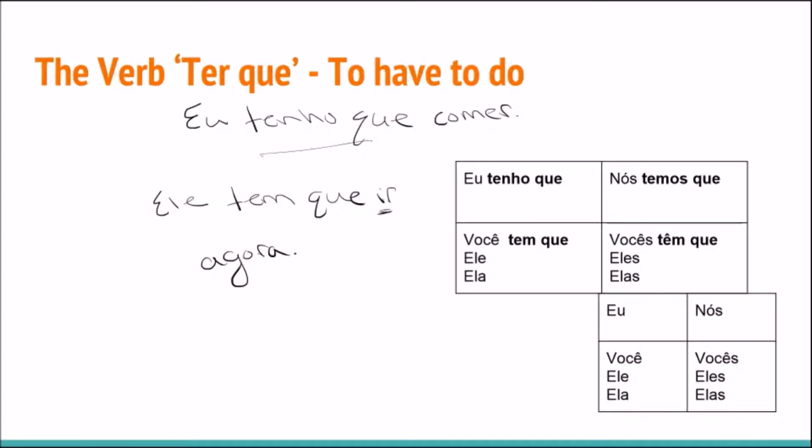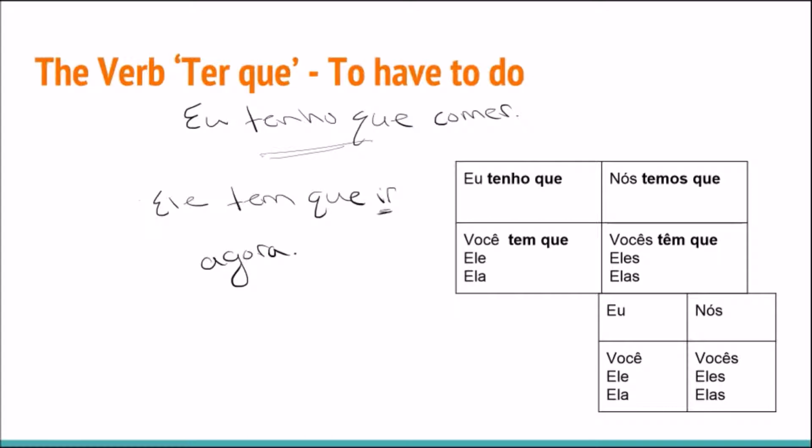The one way you could not use them interchangeably is if you needed an actual object. Eu preciso de comida. I need food. There's no way to use ter que with that. It says have to. You can say I have to eat, eu tenho que comer, but you cannot say eu tenho que comida. I have to food? You have to say eu preciso de comida. Ter que is have to, or it can also be a translation for must. Eu tenho que comer.